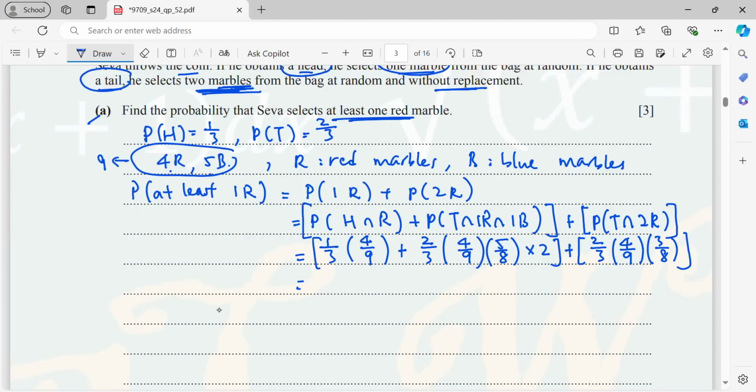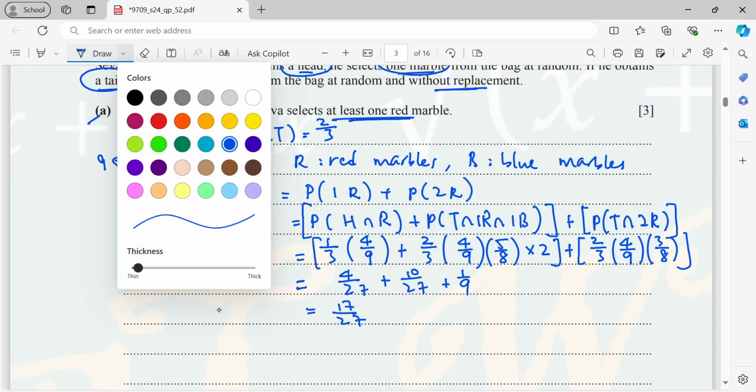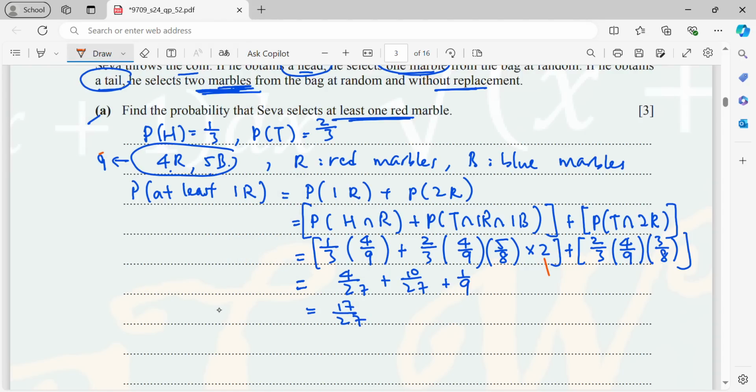So for the first calculation, that is 4/27. The second calculation is 10/27. And next calculation, 1/9. Then at last you are getting 17/27. Okay, just for information, this 2 is because of red blue or blue red.